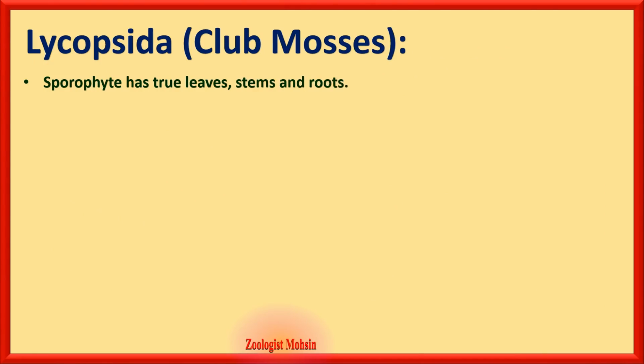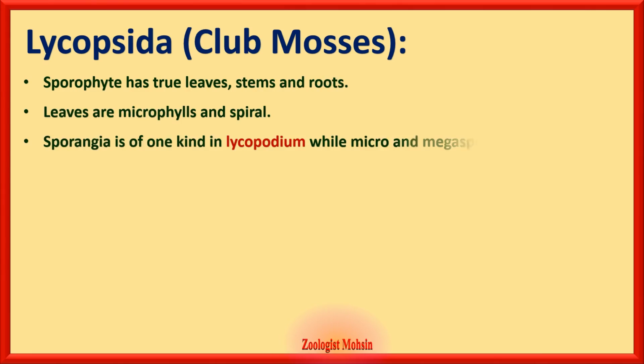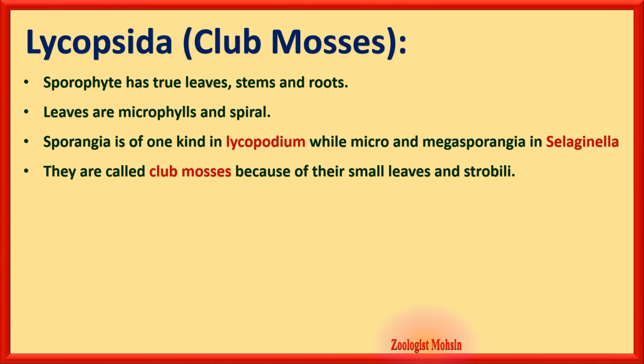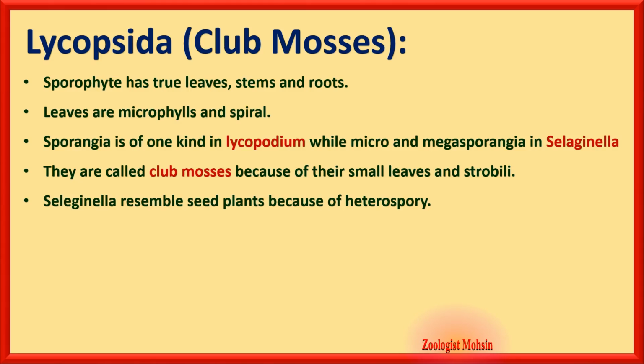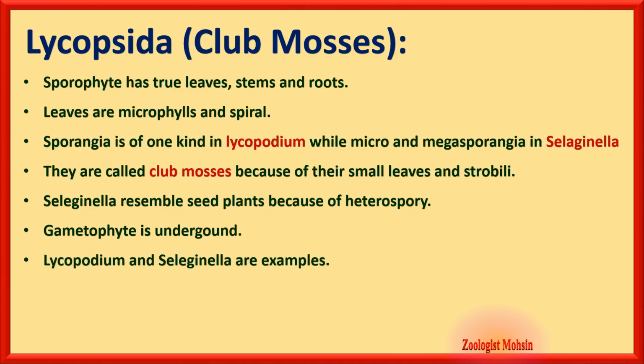Lycopsida, the club mosses. Sporophyte has true leaves, stems and roots. Leaves are microphylls and spiral. Sporangia are of one kind in Lycopodium, while micro and megasporangia, both kinds, are present in Selaginella. They are called club mosses because of their small leaves and strobili. Selaginella resembles seed plants because of heterospory. Gametophyte is underground. Lycopodium and Selaginella are examples of Lycopsida.